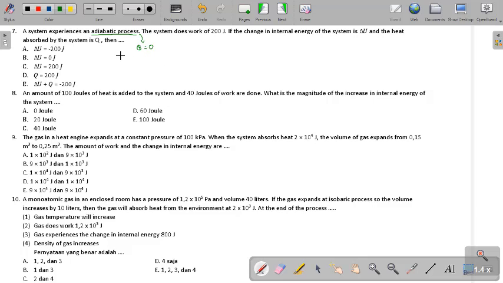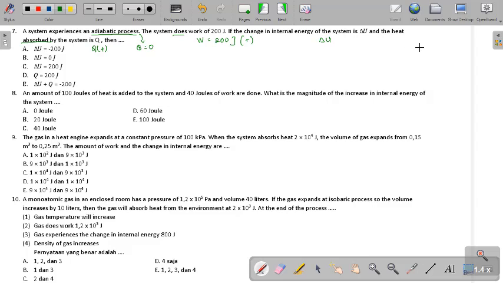Jadi dalam adiabatik tidak ada proses penyerapan atau pelepasan kalor ya. The system does work. So, because the system does work, the work is positive. If the change in internal energy is delta U and the heat absorbed by the system is Q, Q is positive because absorb, diserap ya.